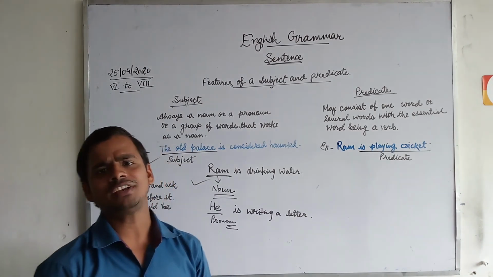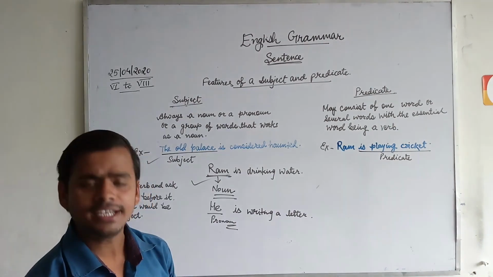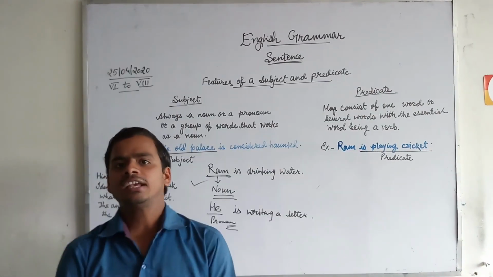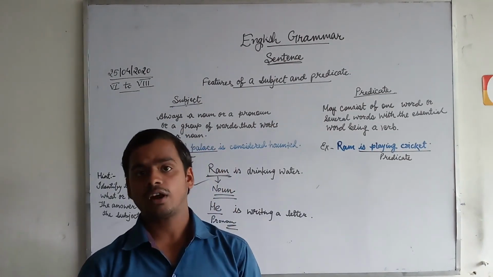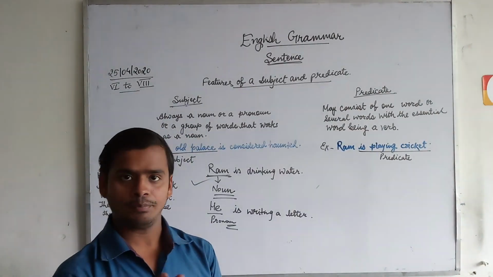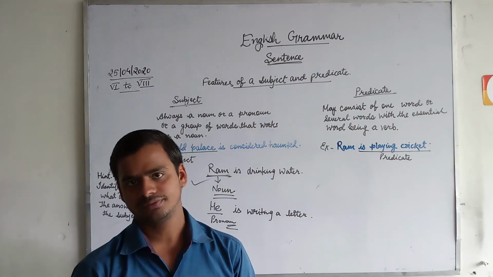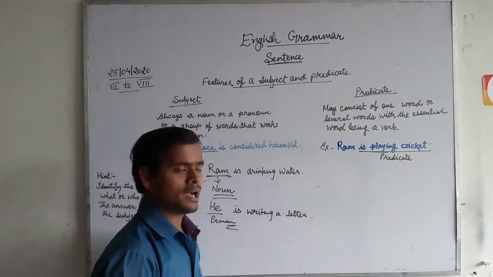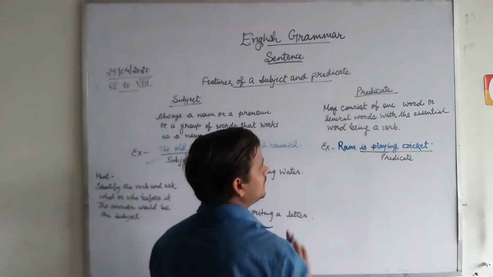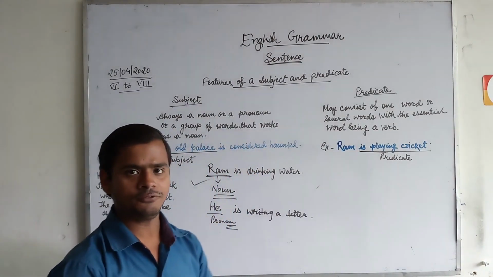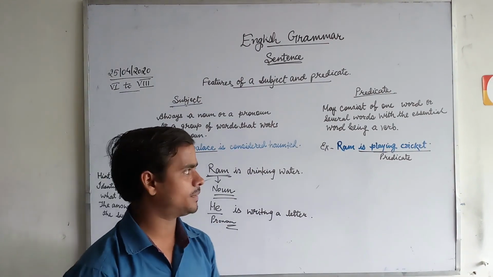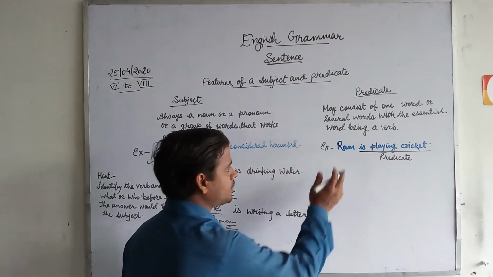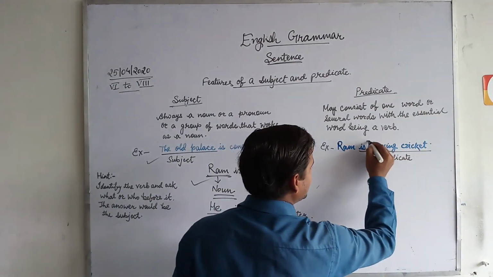Means basically we have found, or you will also find, in predicate you may have a verb. I can say it is important for a predicate to have a verb. As I have taken an example, Ram is playing cricket. I am very fond of cricket, so I have taken cricket as an example. So what is the verb over here? We can say playing is a verb.